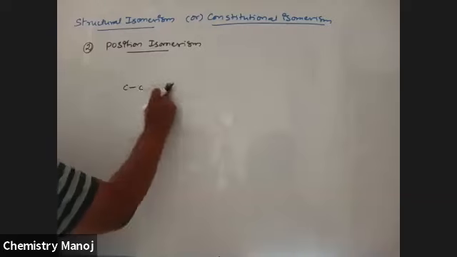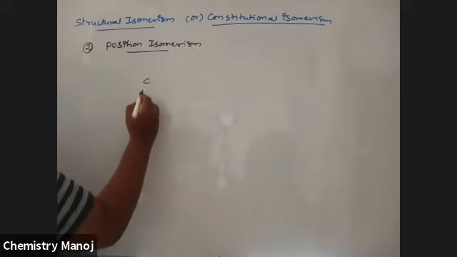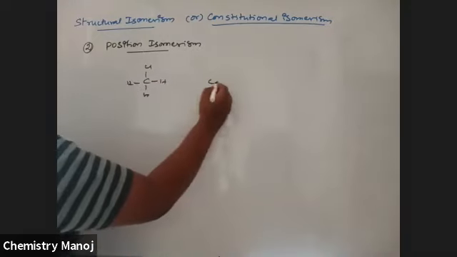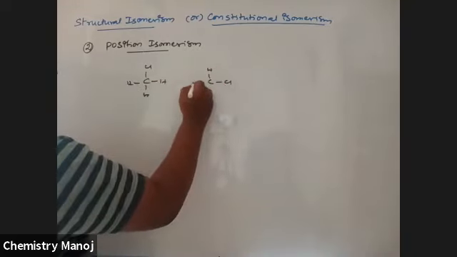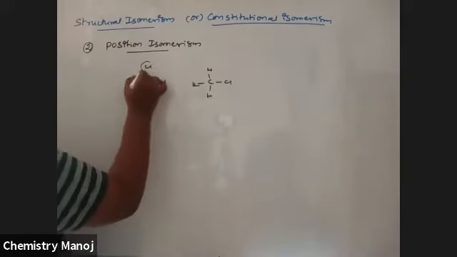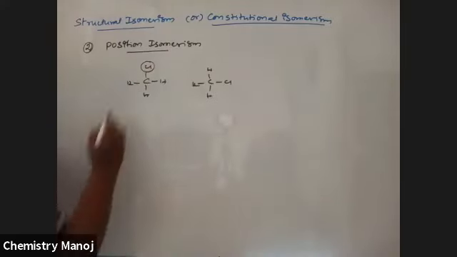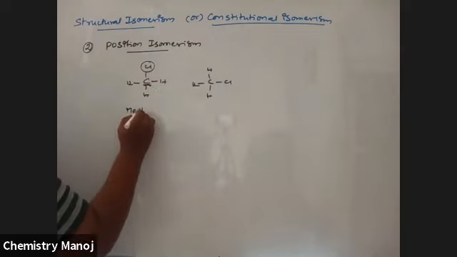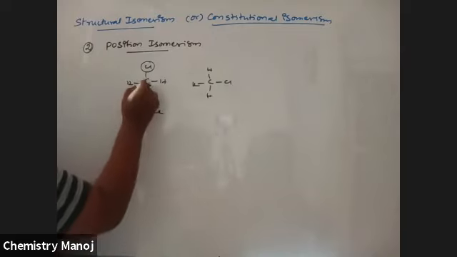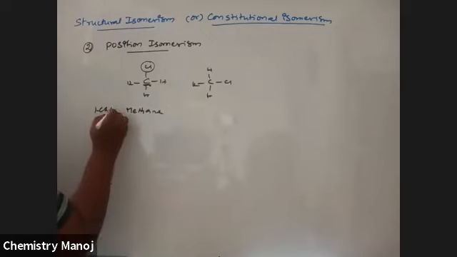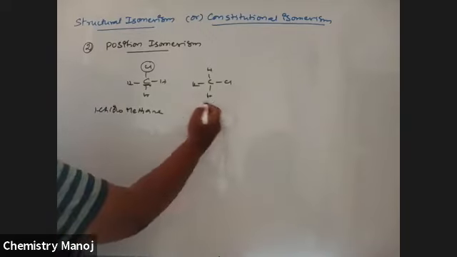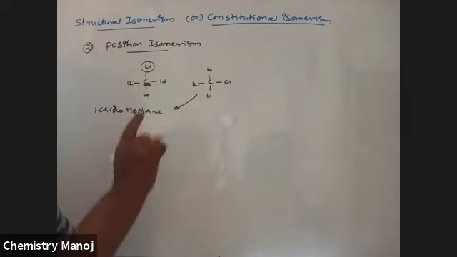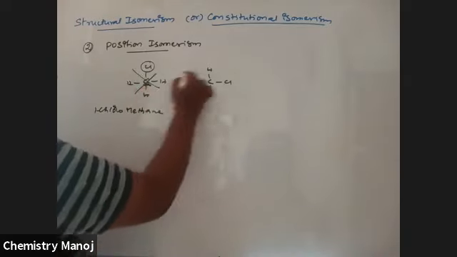Now I am taking one carbon chain with chlorine as a substituent, the remaining three are hydrogens. Is there any change in position of this chlorine? What is the IUPAC name of this compound? Meth, one carbon, ane: methane. At first position chlorine is there, so 1-chloromethane. What is the name of this compound? This is also 1-chloromethane. That means with one carbon, position is not changed. That is why it is not possible.